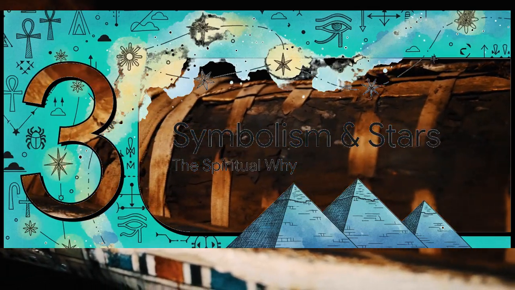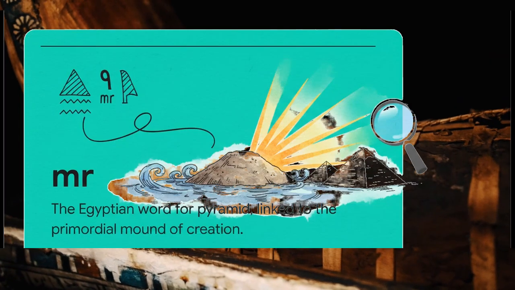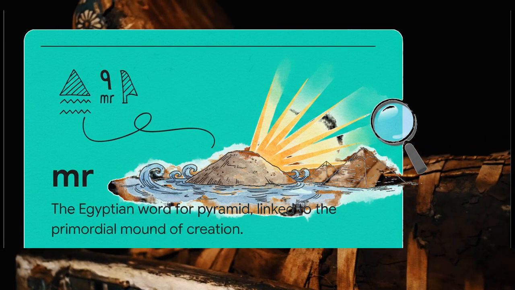Let's shift gears to Section 3, Symbolism and the Stars. What was the real motivation here? To understand the why, it actually starts with the language itself.